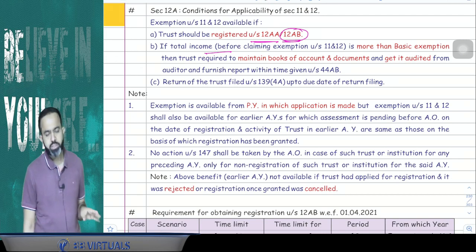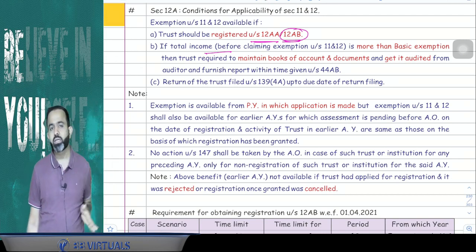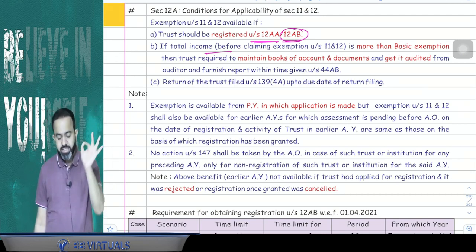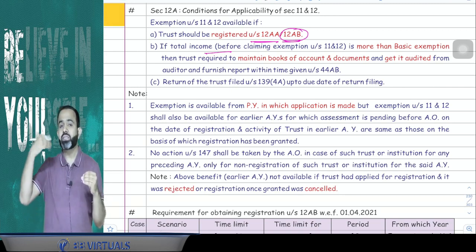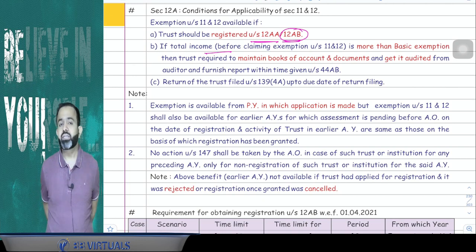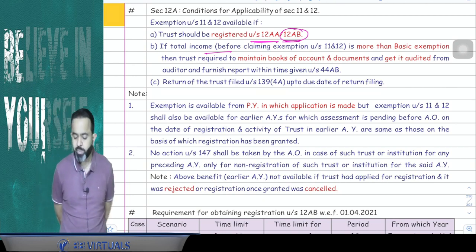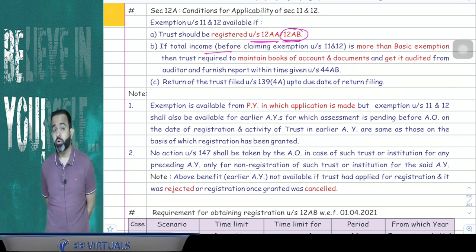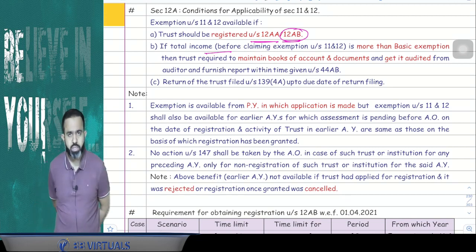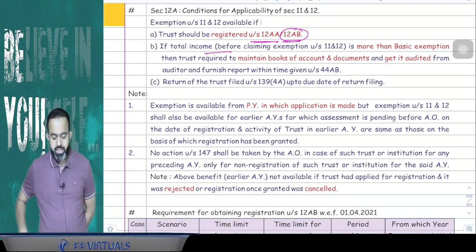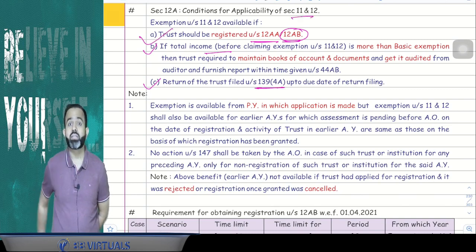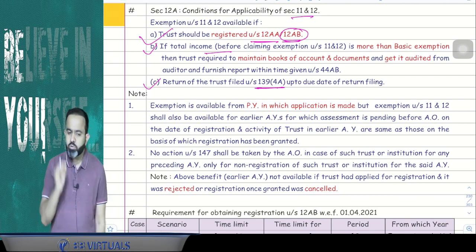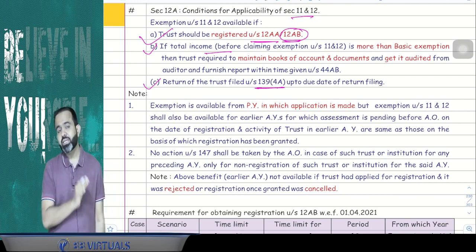So all people pay attention. First condition, the trust should be registered under section 12AB. Second condition, if the trust income before claiming the exemption is more than the basic exemption, then the trust is required to maintain books of accounts and get it audited from the auditor, and the audit report has to be furnished up to the date given under section 44AB. And the third condition is, if the trust wishes to claim the exemption, then the trust is required to file the return up to the due date of return filing. Means they have to file the return on time, then only the trust can claim the exemption.